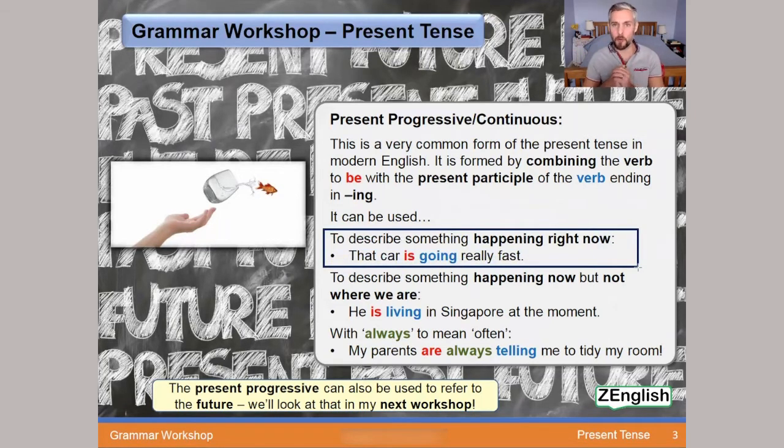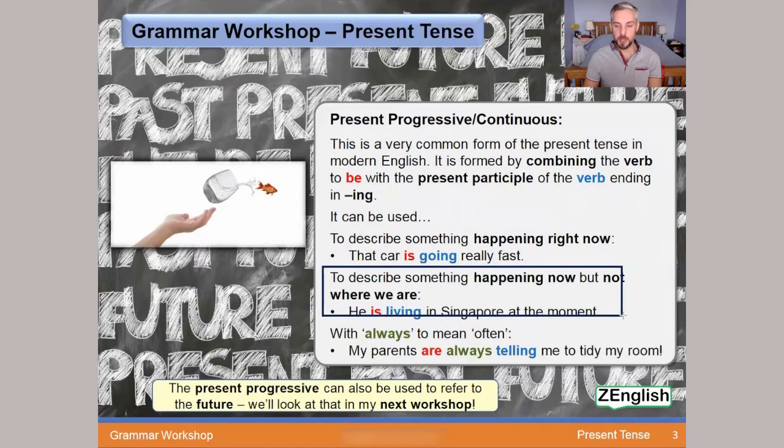That car is going really fast. So the verb to be, in this case the car is, the verb to go in the present participle with ing, going. That car is going really fast. That man is walking very slowly.